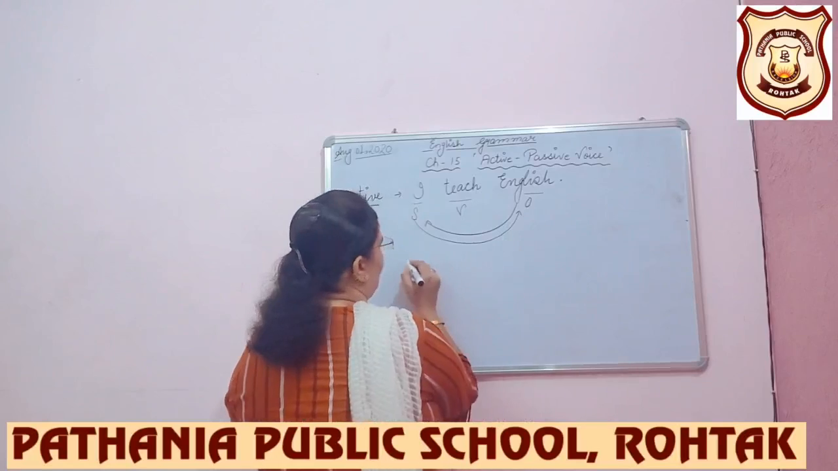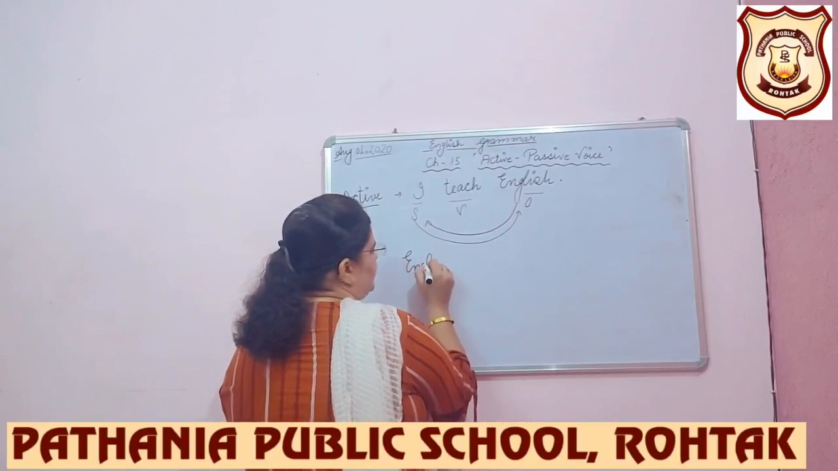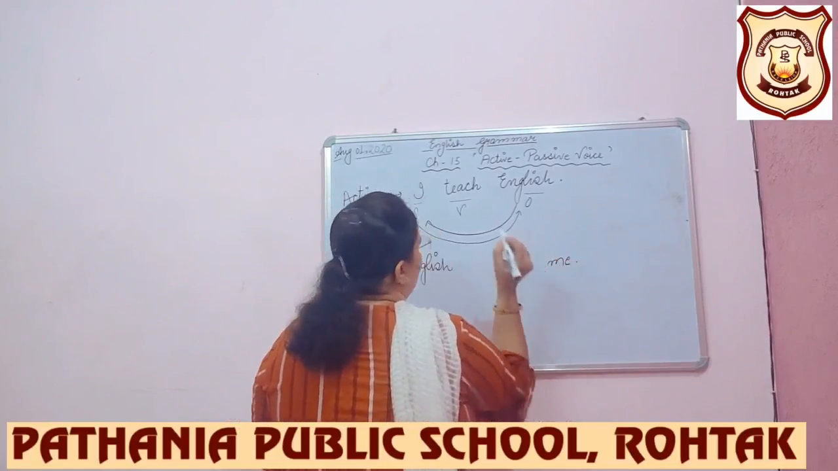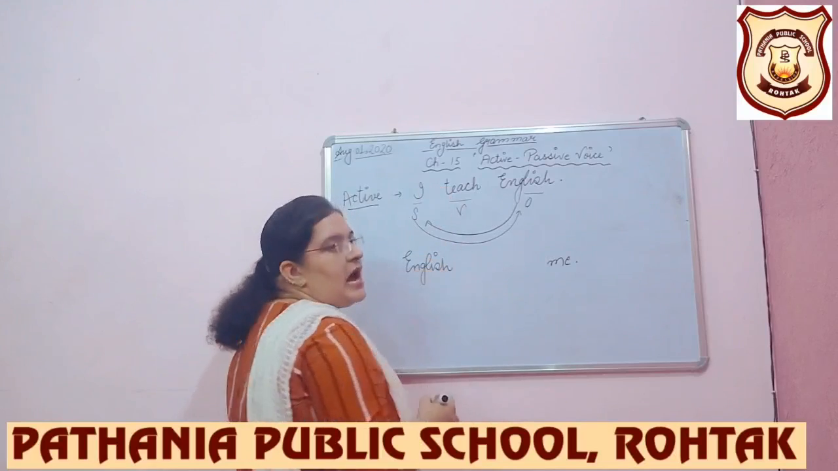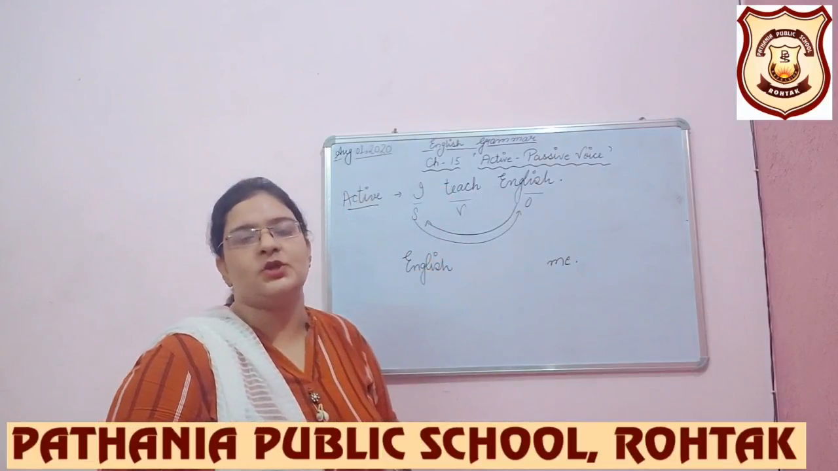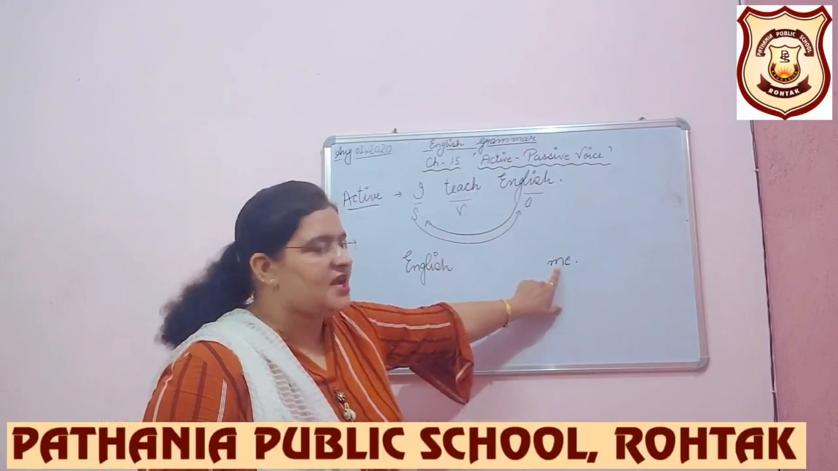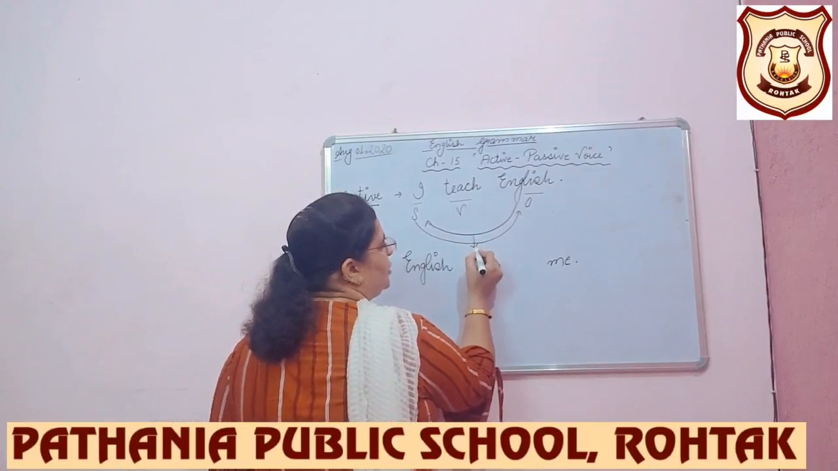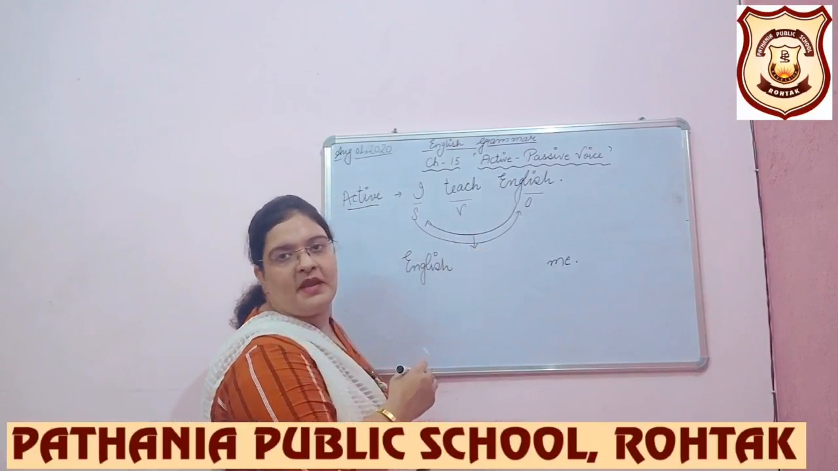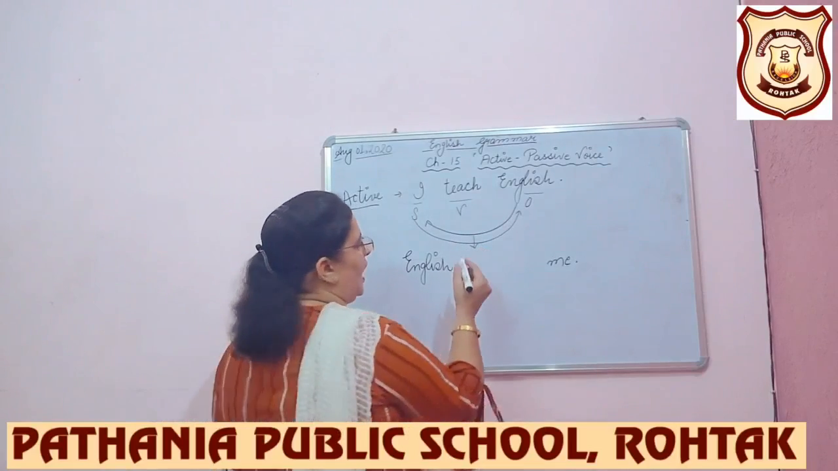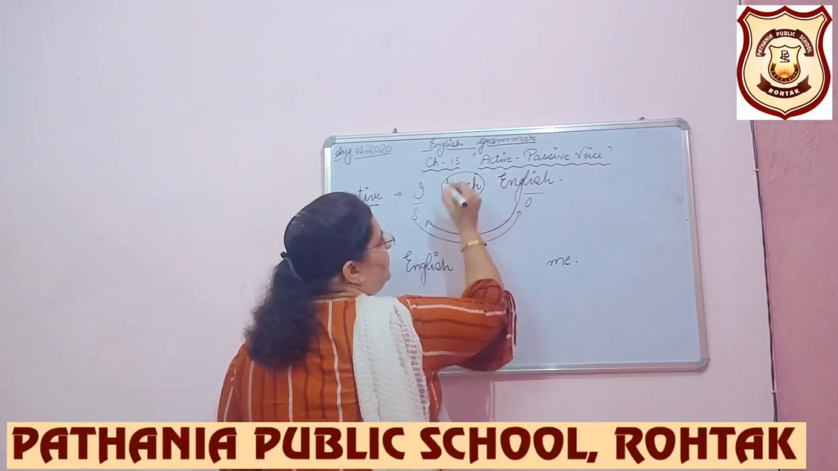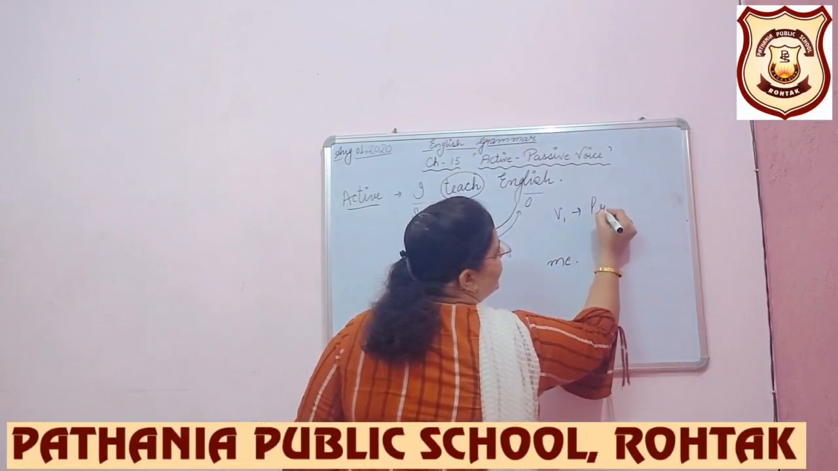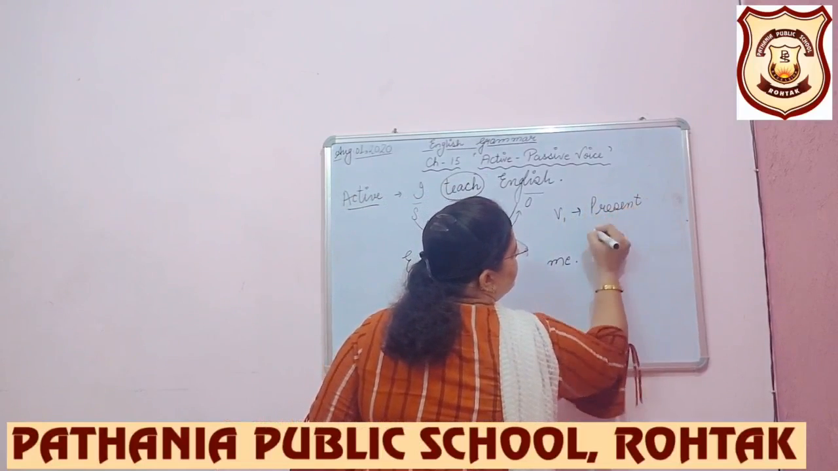the place of object, English, me. When the subject I goes at the place of object, it will change into me. And what would be the formation of the verb? That would become a verb phrase. How? This is the first form of the verb, and first form means present simple.